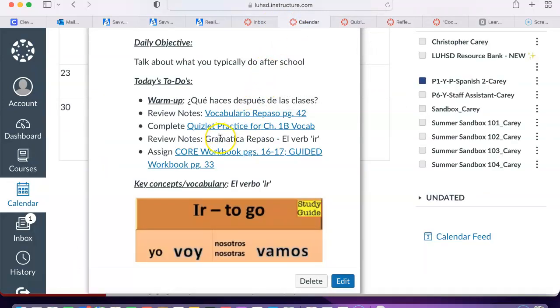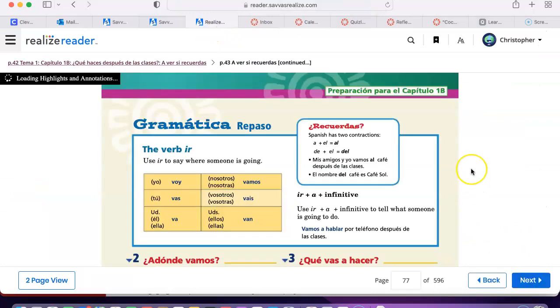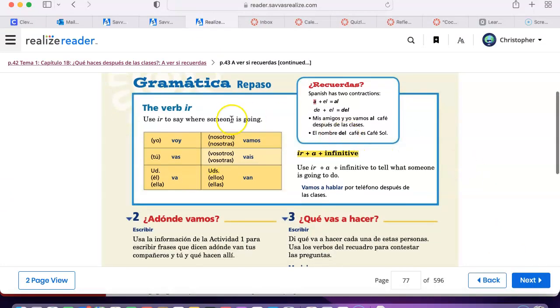Then we'll take a look at page 43, the very next page, and go over the verb ir, which is the verb to go. So why don't we do that while we're together here. Ir means to go. We use it obviously to indicate places that we are going to. And there you have the conjugations in the present tense. Voy, vas, va, vamos. Let's go, vamos, and van.